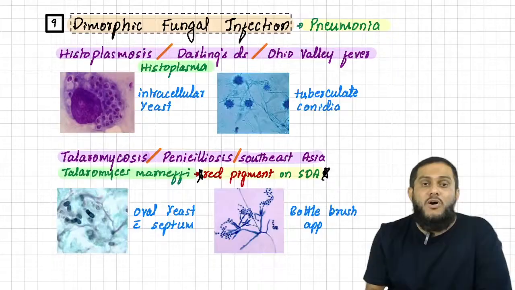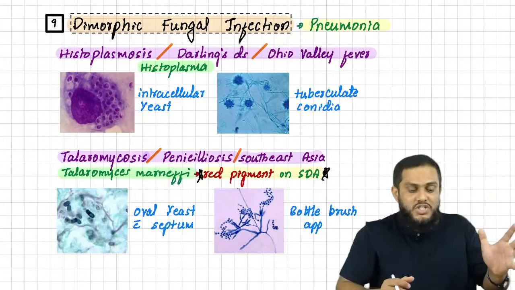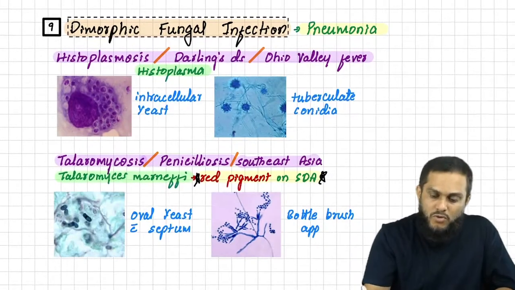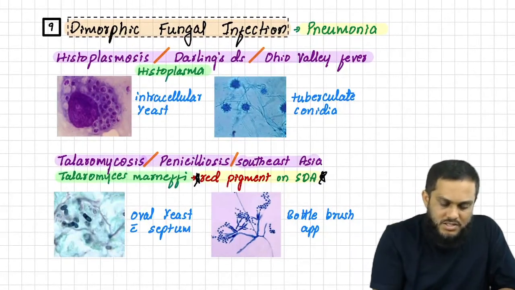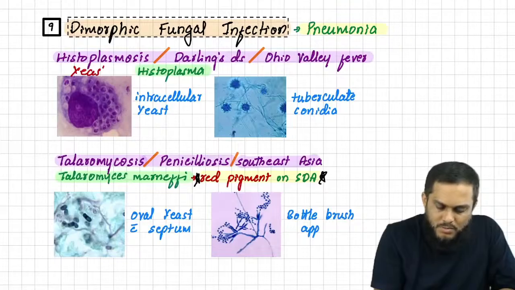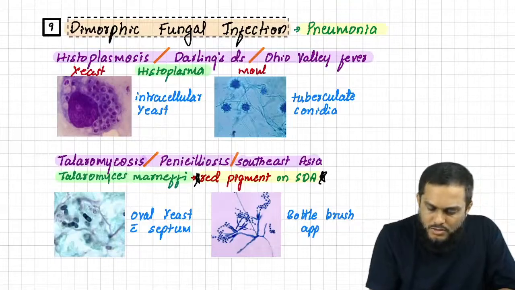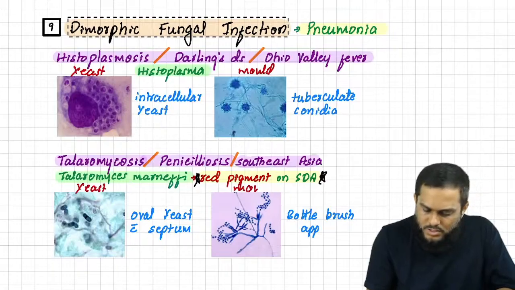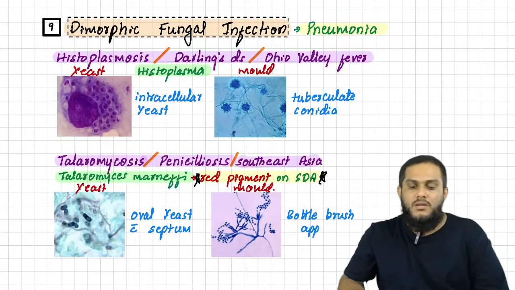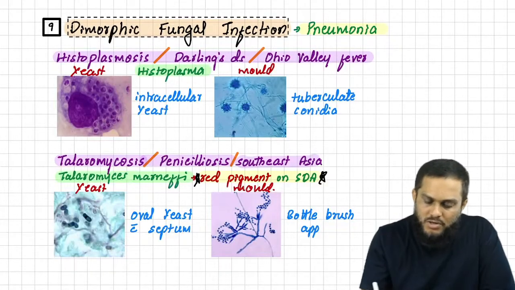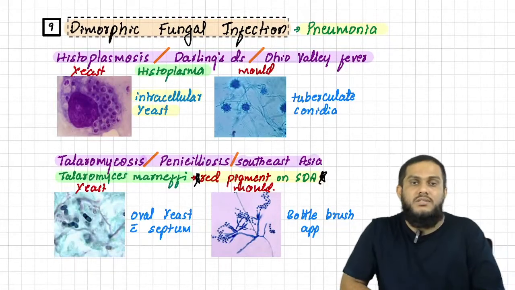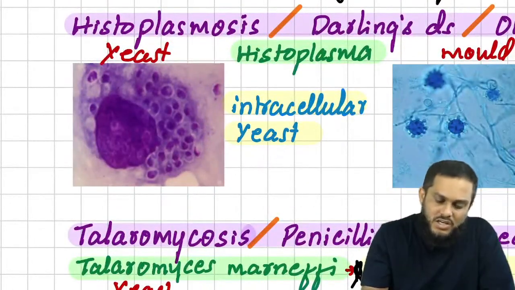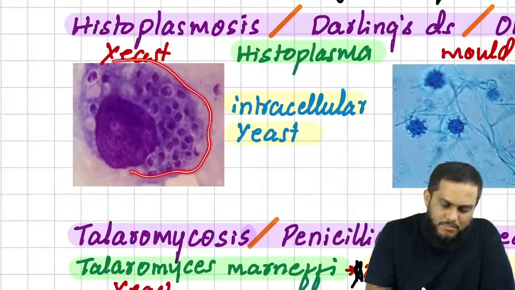Sir, what do you mean by dimorphic fungi? Dimorphic fungi are present in the yeast form and they are also present in the mold form. This is the yeast form and this is the mold form. The yeast form identification point is intracellular yeast. If the yeast cells are present within the cells, which is this cell you see here, the macrophage.